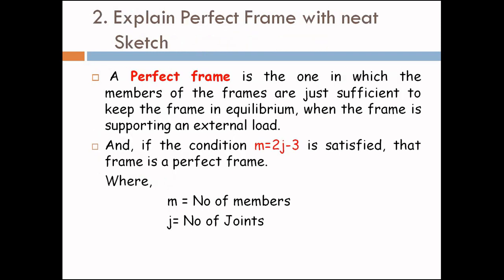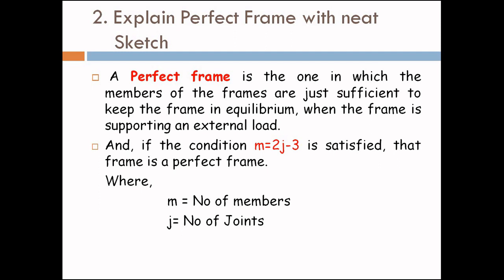Coming to the second question, explain perfect frame with neat sketch. So a perfect frame is the one in which the members of the frame are just sufficient to keep the frame in equilibrium when the frame is supporting an external load. So when any external loads are applied on a frame, it must be in equilibrium.